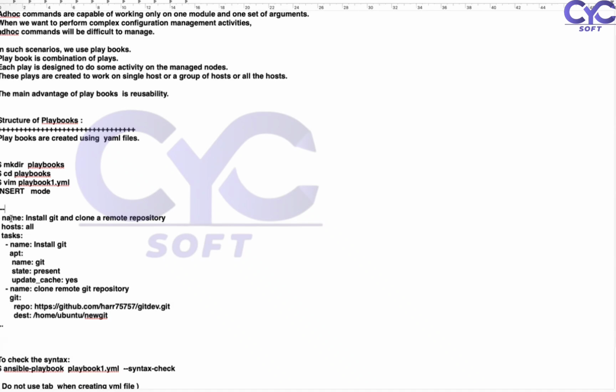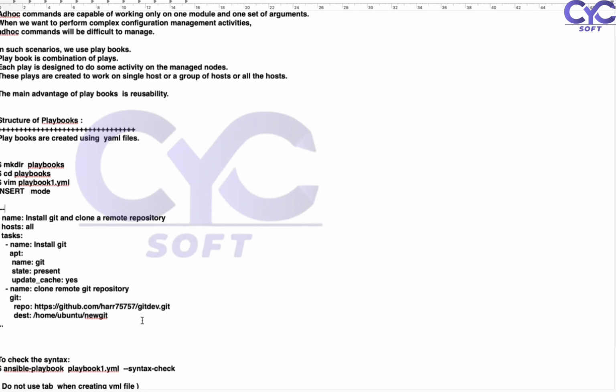Suppose our name is the requirement we are working on, and host is whatever server access you are trying to use, like 2, 1, anything. Coming to task, task means install git and clone the remote repository. First we go with the name install git, and we are working with apt and the state of action, that is we need to install git. Next we clone the remote repository, so we need to clone the code from the GitHub repository.